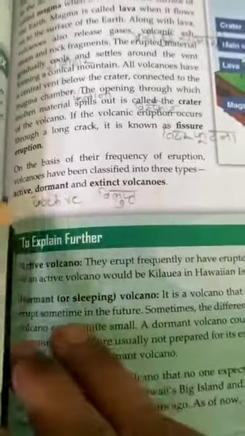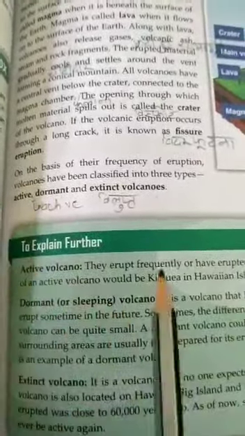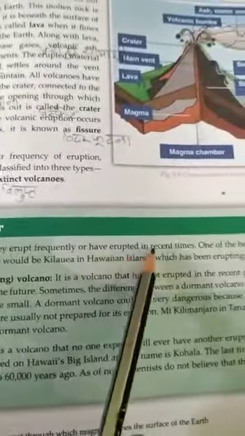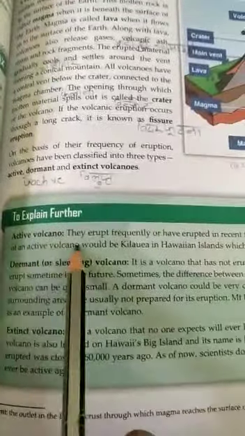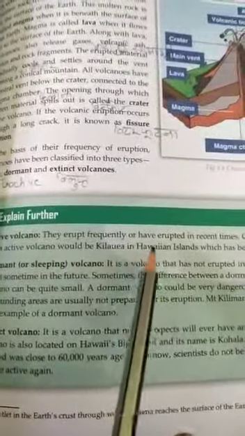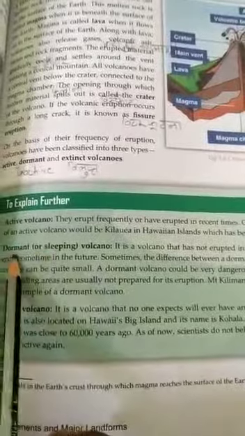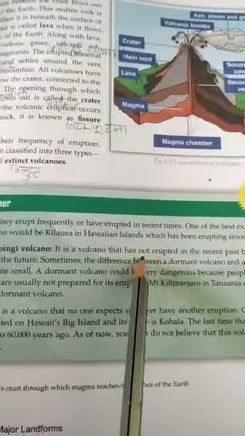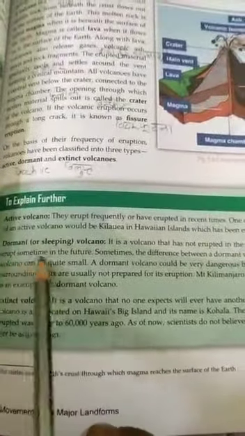First we talk about the active volcano. Active volcanoes erupt frequently or have erupted in recent times. One of the best examples of an active volcano would be Hawaii Island, which has been erupting since 1983. Next, dormant or sleeping volcano. This is a volcano that has not erupted in the recent past but may erupt sometime in the future.